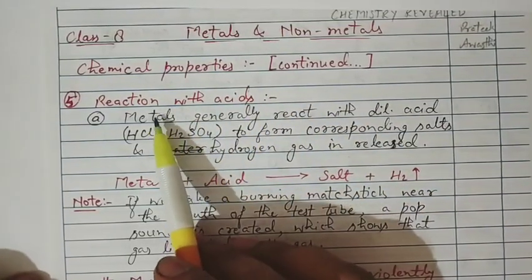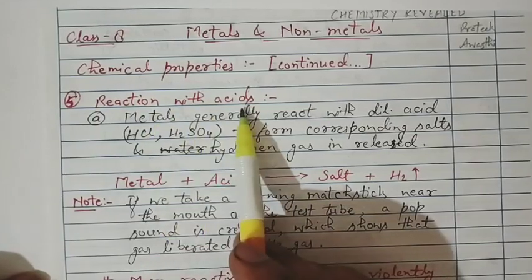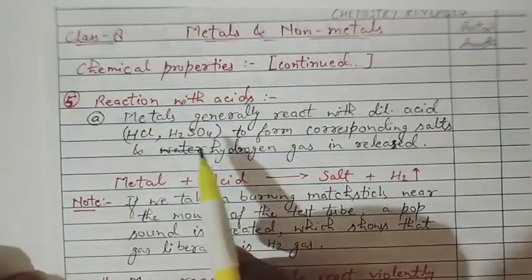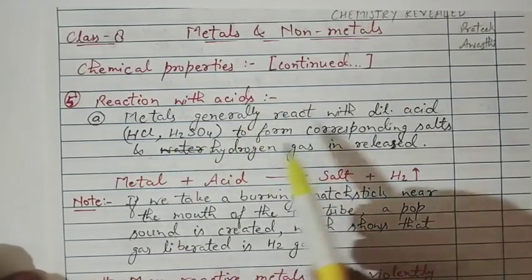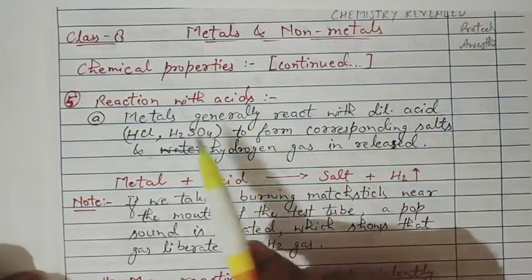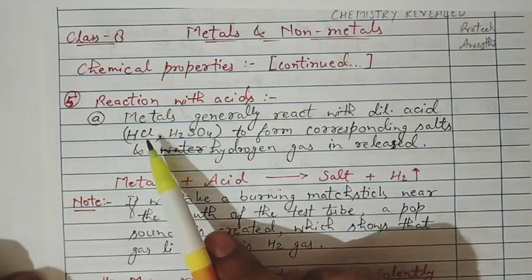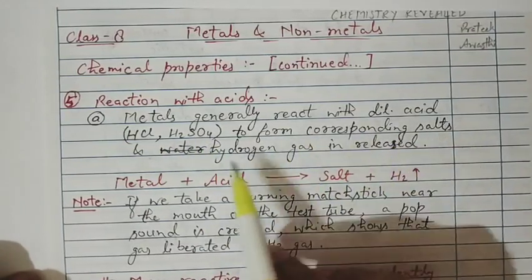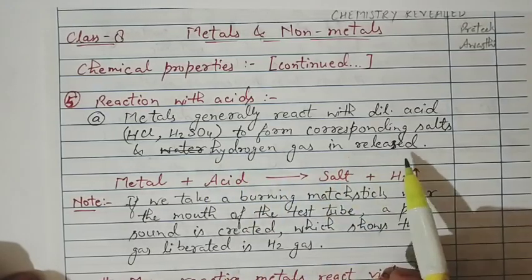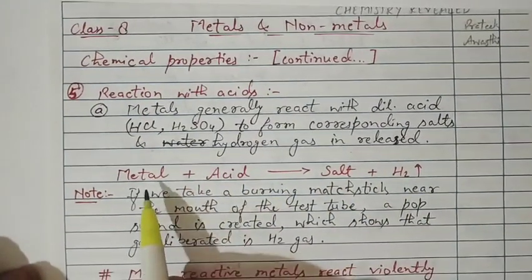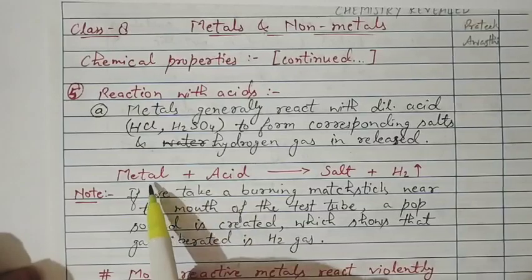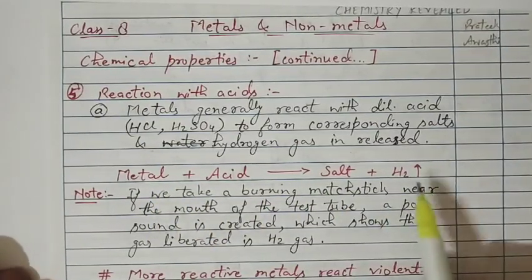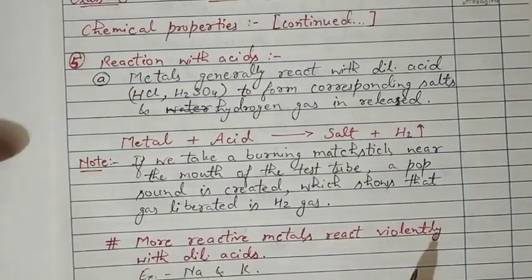The next property which we are going to study is reaction with acids. Reaction of metals and non-metals with acids. So first point, metals. Metals generally react with dilute acids, generally which we use, that is hydrochloric acid and sulfuric acid, to form corresponding salts, and hydrogen gas is released. So we can write it in the short form: metal plus acid gives salt plus hydrogen gas.